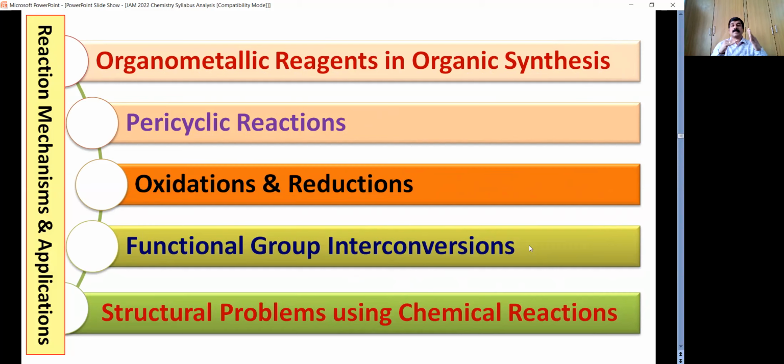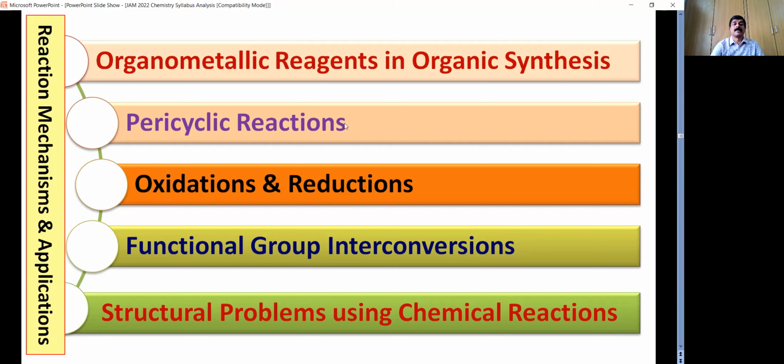So start from alkanes, alkenes, alkynes, alkyl halides, alcohols, ethers, carbonyl compounds, then carboxylic acids and their derivatives, hydrocarbons, then diazonium salts, etc. You try to have the major reactions of each class of compounds, both preparations and properties, so that you can attempt a question on these things, which will also include some reagents.